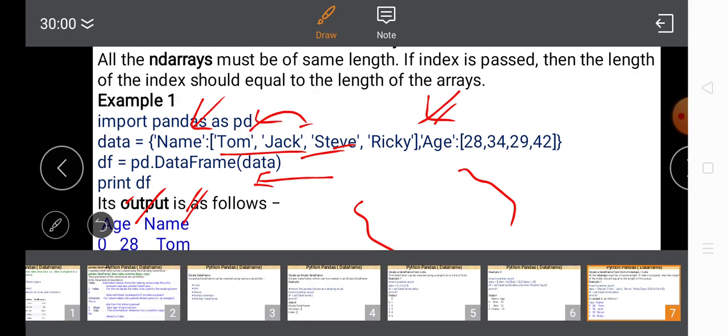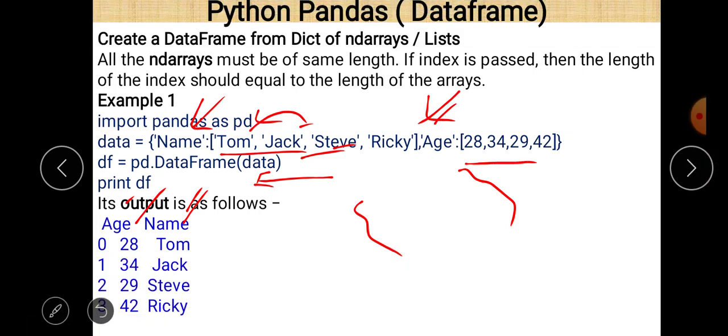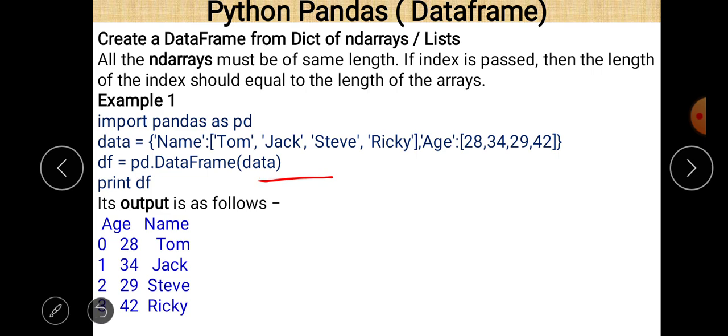This is not so. Always remember that the data value regarding Tom and Jack will always be the same, but when we compare the sequence or the appearance of these key values, then any one of them can appear first. Just in this case, age comes first and then name.